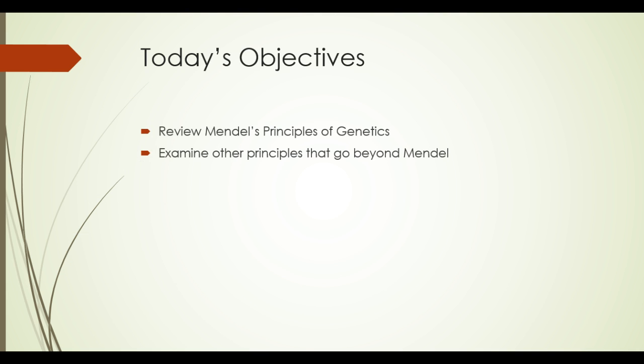So we reviewed the principles of genetics. We went through the principle of dominance, the principle of segregation, and the principle of independent assortment. We also examined some other principles that go beyond Mendel, such as codominance, incomplete dominance, polygenic traits. They're all examples of principles that go beyond Mendel.